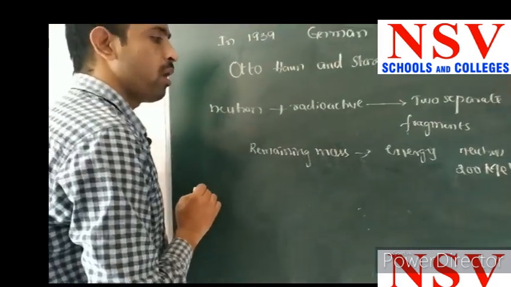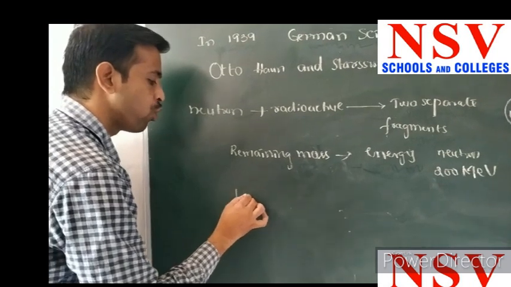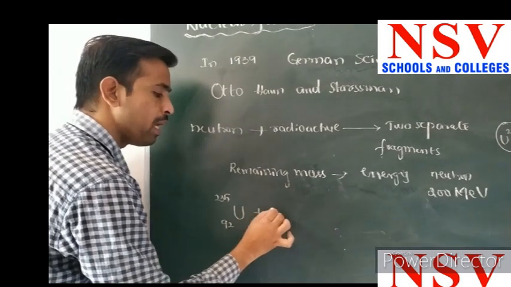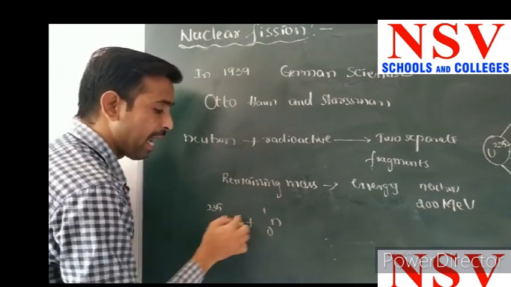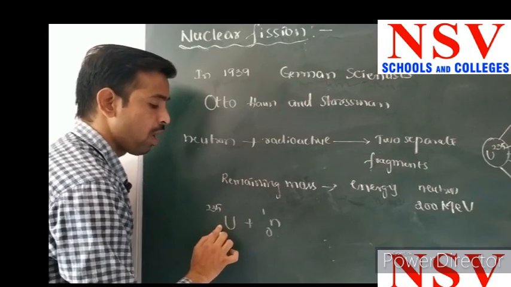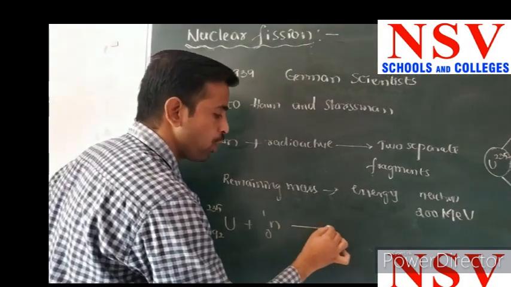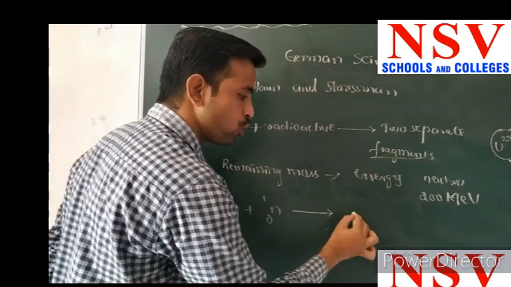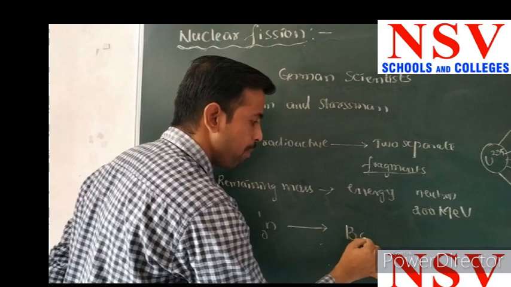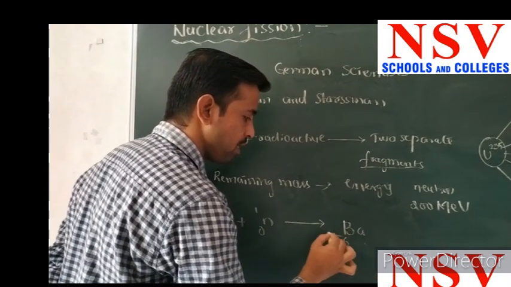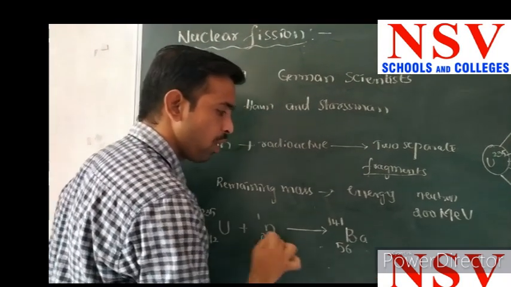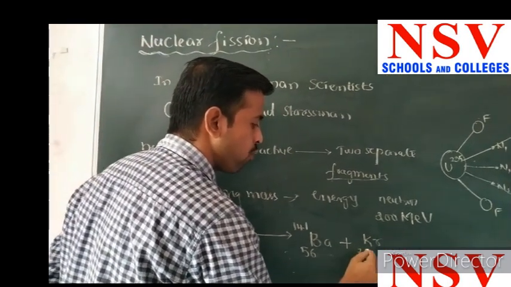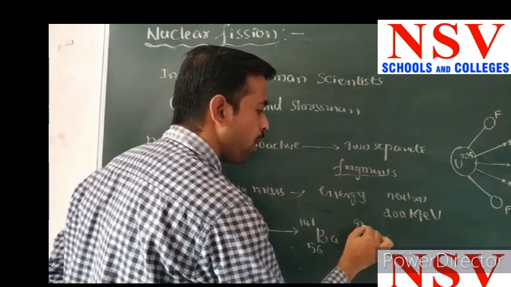I want to take one radioactive element, which is uranium 92, 235. A neutron attacks that uranium particle, and it will be split into two separate fragments, like two separate particles. One is barium. Barium atomic number is equal to 56, atomic mass is equal to 141, and the other element is krypton. Krypton atomic number is equal to 36, atomic mass is equal to 92.